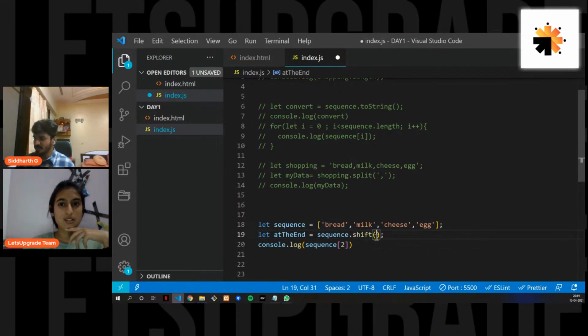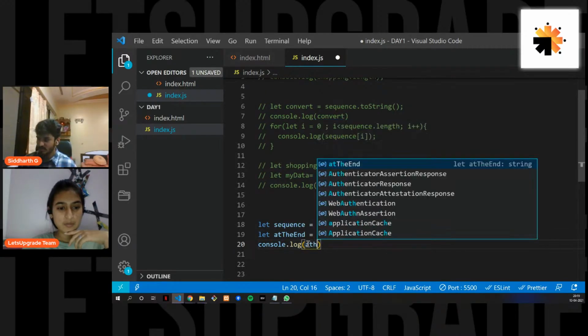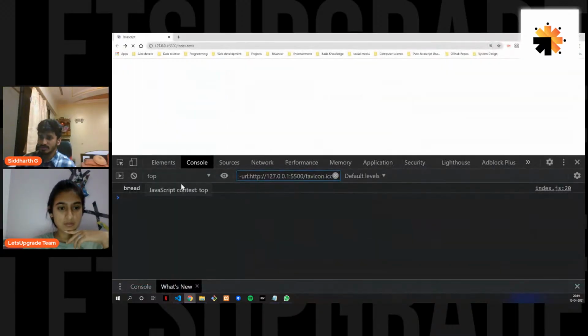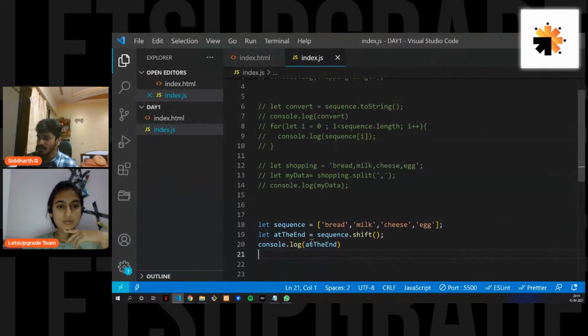Yeah. So for now, I've just done that. Let's see if that works for you guys also. That's a good question. Let's see. Yeah, you can do that. So what I have just done is I've just created this. I have just returned the value of the first element that is removed. So this is where we have stored it.